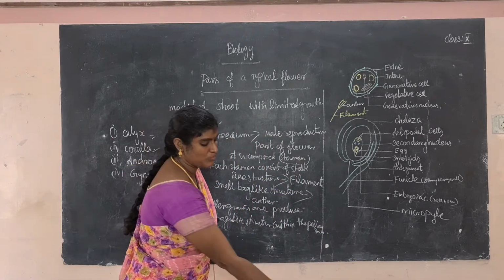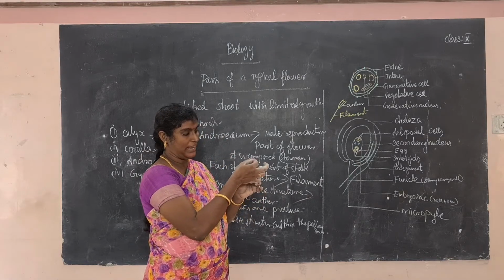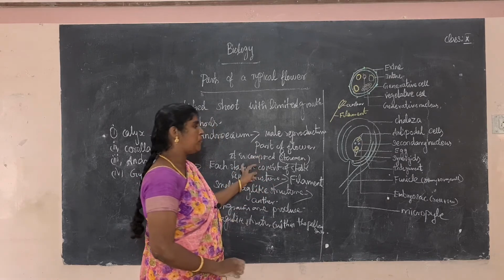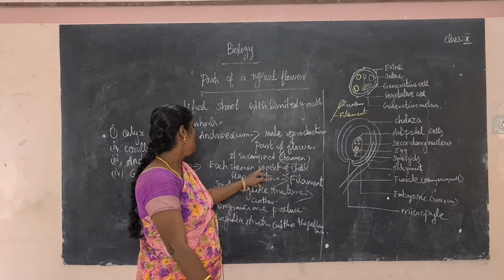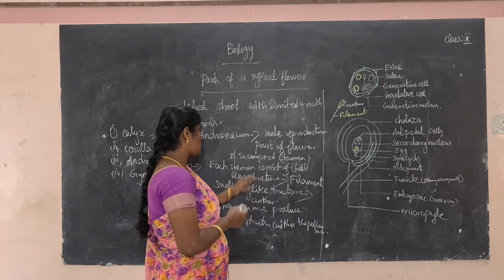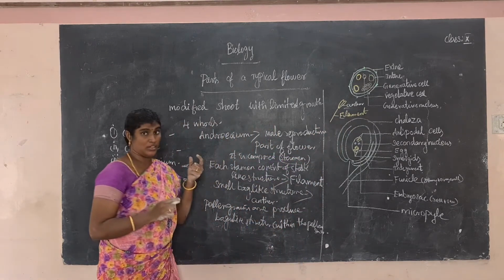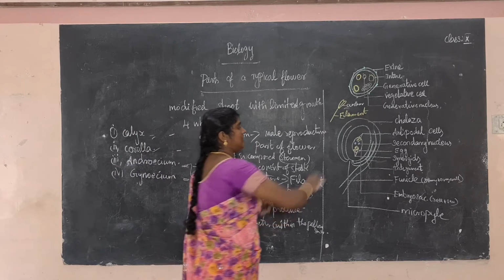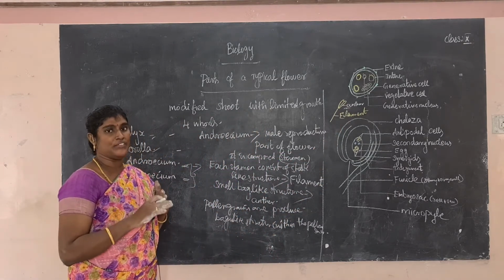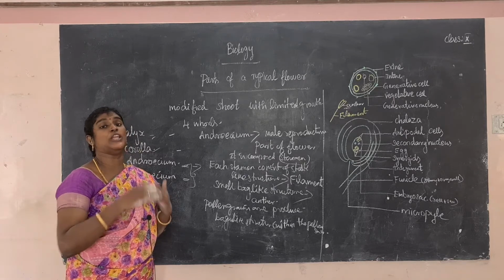So what is androecium? Androecium is the male reproductive part of a plant. It is composed of many stamens. Each stamen consists of a stalk-like structure, and that stalk-like structure is called the filament. A small bag-like structure is present in the top region, which is called the anther. The pollen grains are developed within the pollen sac.